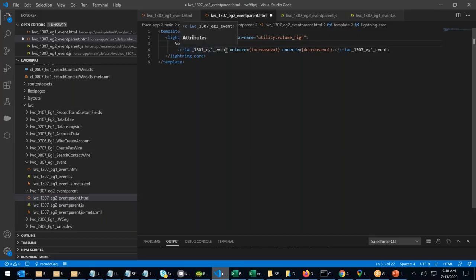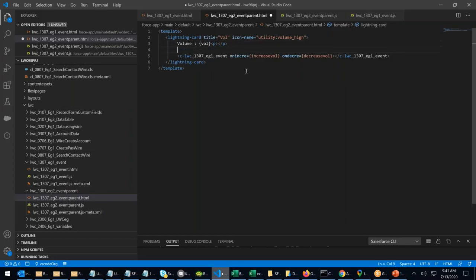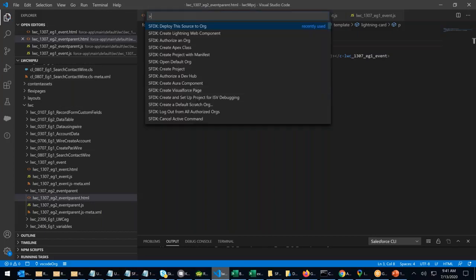I will put a paragraph tag after that, so that the button pushes to the next line. Control S. Or we can put it inside this. Control X. Volume. Everyone good? Because we didn't display our volume anywhere. So Control S. Control Shift P. Deploy to the source org.